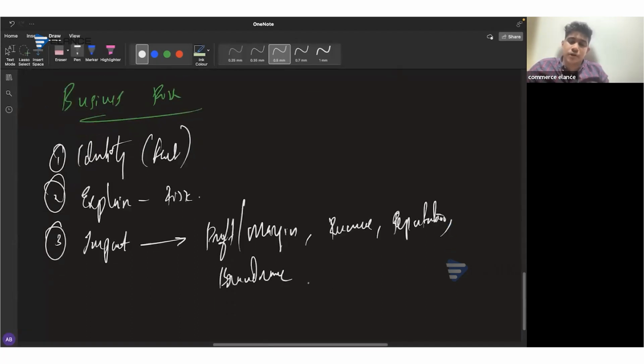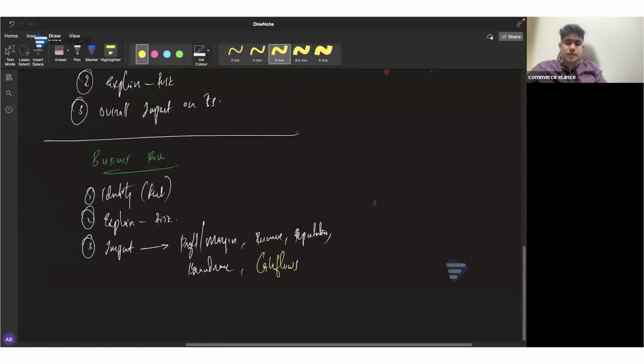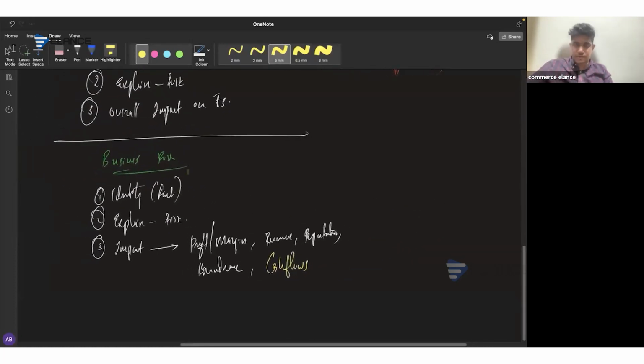And most importantly, on the company's cash flows. Okay. This will be the type of impact that we will be expressing. Clear? So instead of showing the impact on the company's financial statements, we need to mention the impact on profit or margin, revenue, reputation, brand name, cash flows, etc. So this is how we need to mention the business risk.